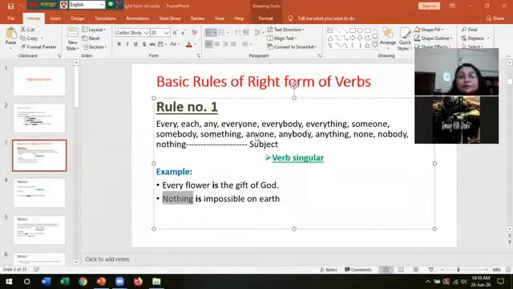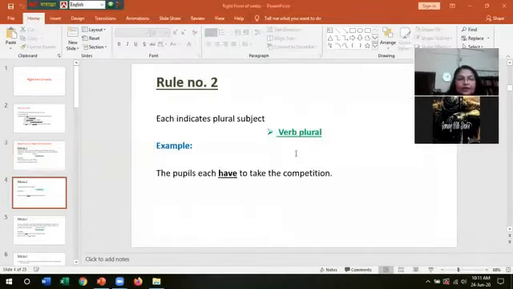Okay, because in tag question, you have found the opposite rule. In tag question, if there is everyone and everybody, then the tag question becomes they. Every mother loves her child. The answer is don't they. But actually, in right form of verbs, we find the different picture. That is, the verb becomes singular if there is every, each, any, etc. All these are used as subject.